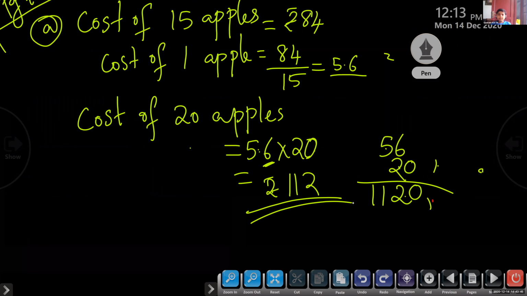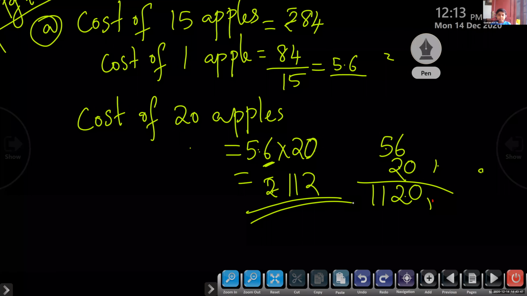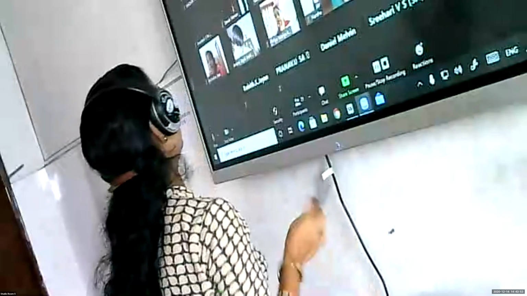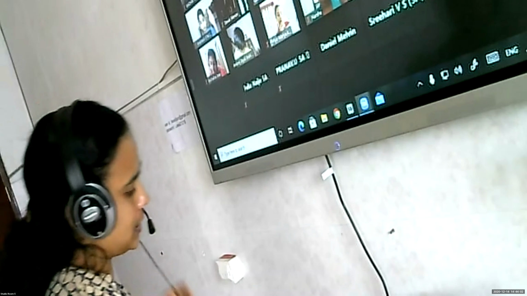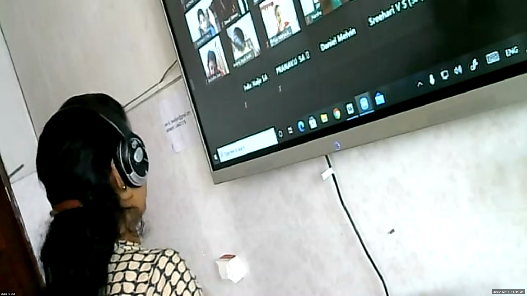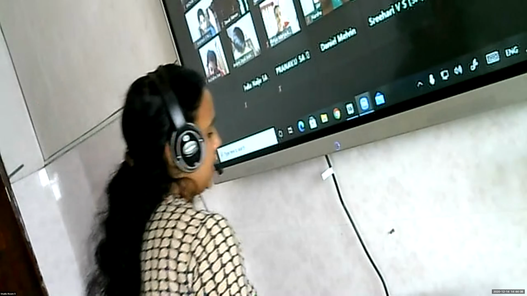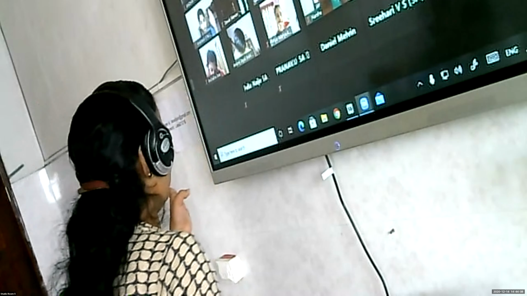Yes, ma'am. Can I tell the answer of B? Wait. Let me see whether all of you got this answer. Any doubt? Children, did you get this answer 112? How many got this answer? Okay, so here is the same question we were discussing till now from the workbook. The cost of 15 apples is given. The answer is 112.